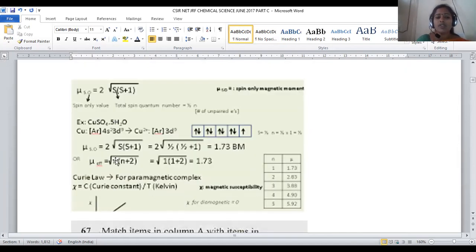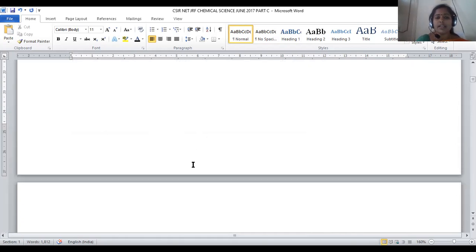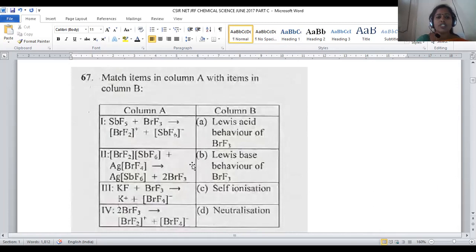So the formula is under root n into n plus 2. n is how many electrons are there? Only 1 will be there. So that electron can be employed here, so that under root 3 value will be 1.73. Right? Question number 66, option number 1 will be the correct answer. Let us move on to question number 67.